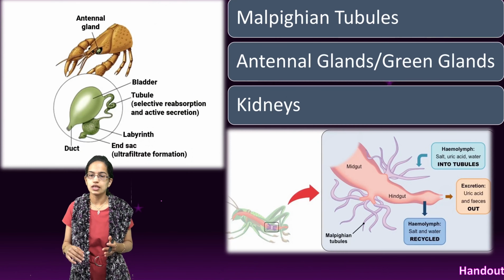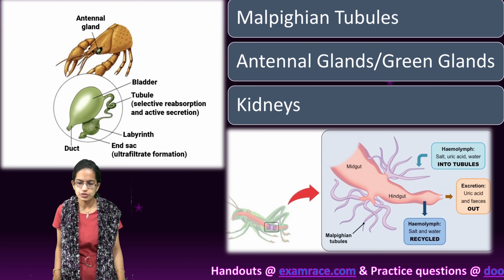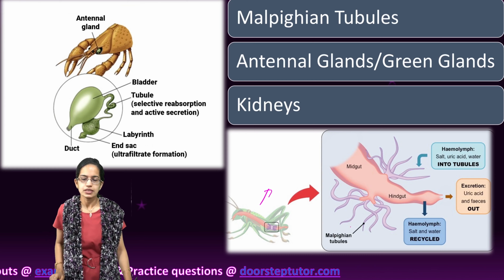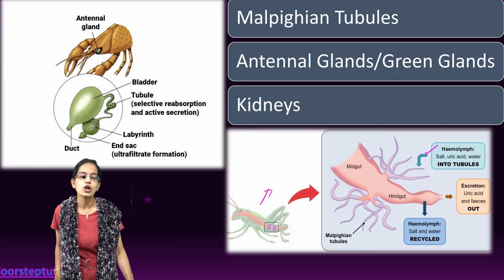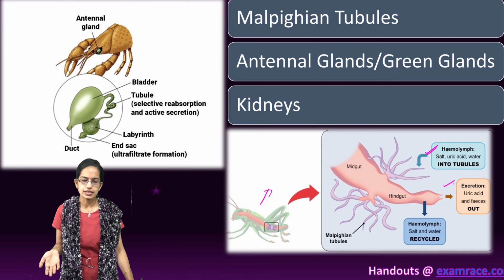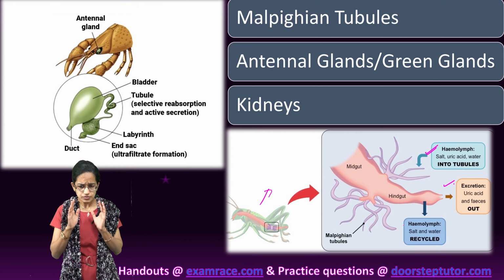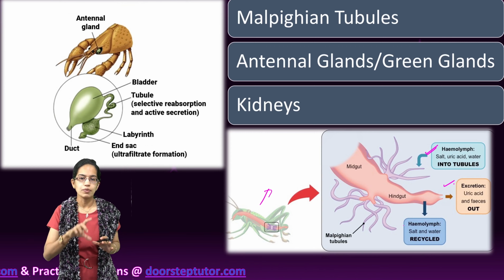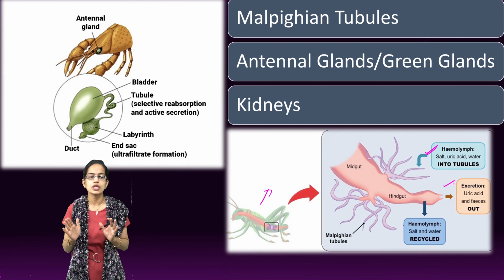Now coming on to Malpighian tubules. Malpighian tubules are seen in cockroaches, and we have an example of a Malpighian tubule here. This is the structure of a cockroach, and towards the midgut and the hindgut the Malpighian tubules are present. What moves into the tubule is salt, uric acid and water, and what is excreted out is in the form of uric acid. You also have recycling of water and salt in the Malpighian tubule. These are the major divisions of the Malpighian tubule, the excretory organ in cockroaches.